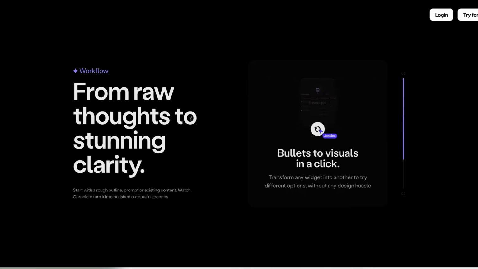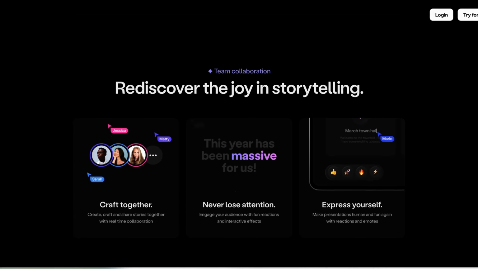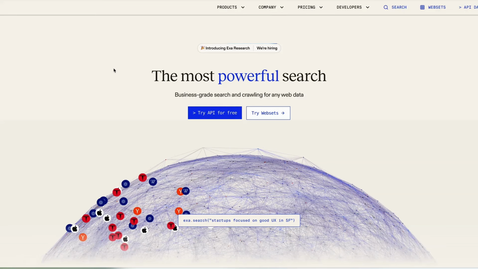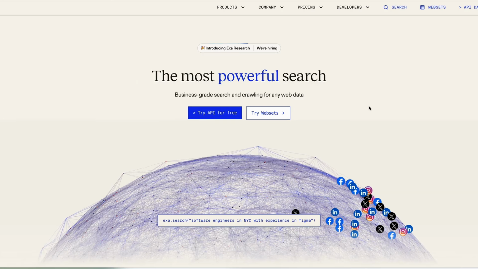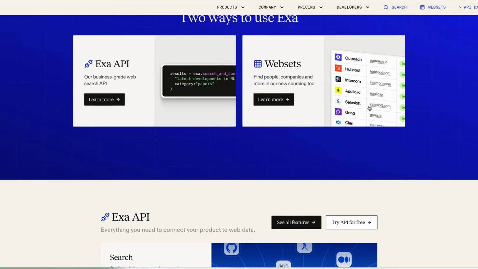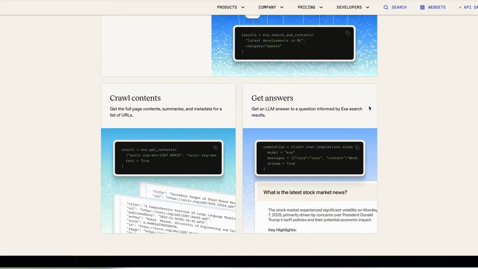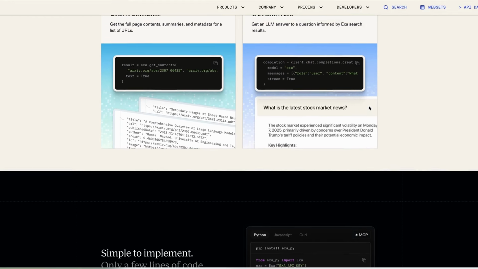And the final product for this week is something called Exa. Exa describes itself as business-grade search, which allows you to crawl the web for any data. This tool is currently being used by companies including Flatfile, Databricks, and Vercel, and it's designed specifically for knowledge workers who need hundreds of verifiably correct results.